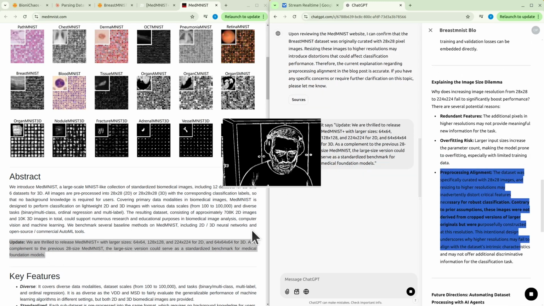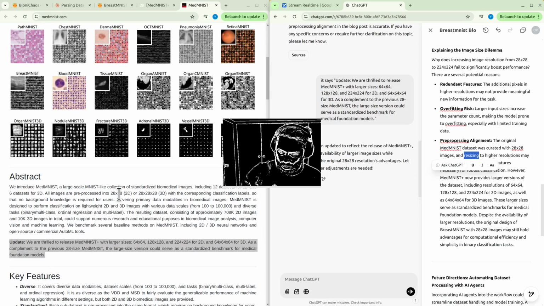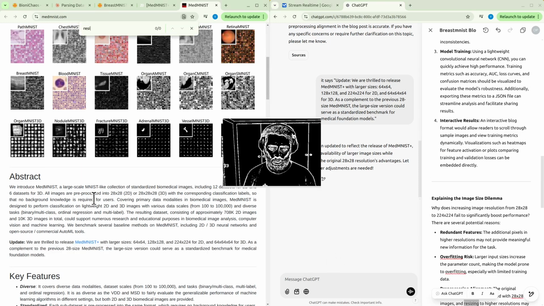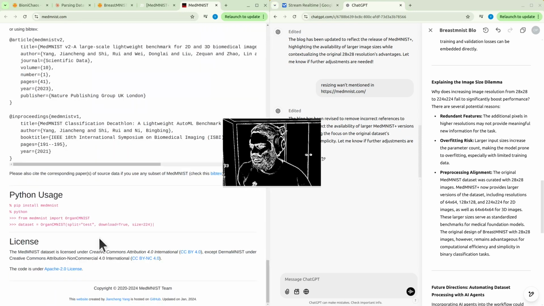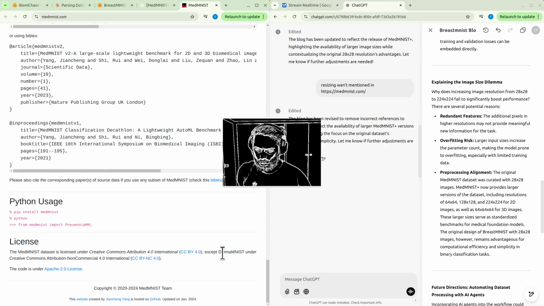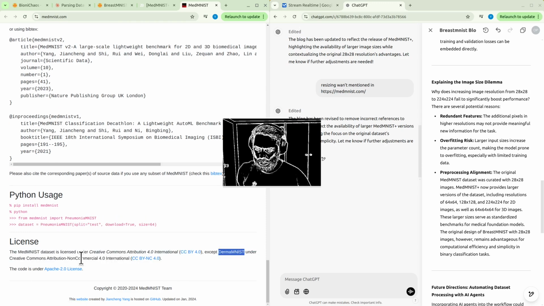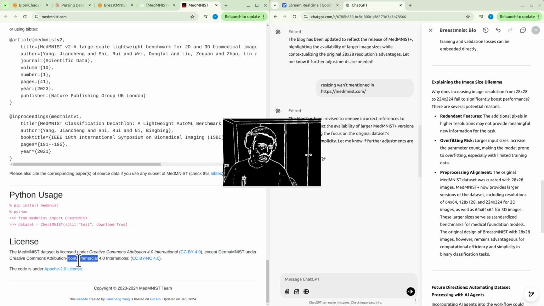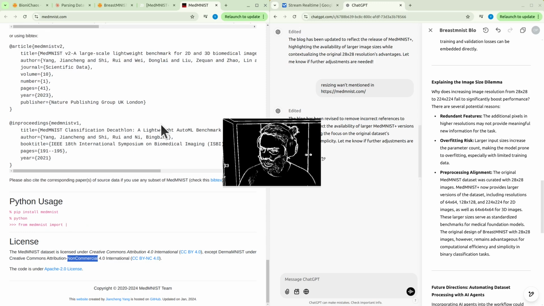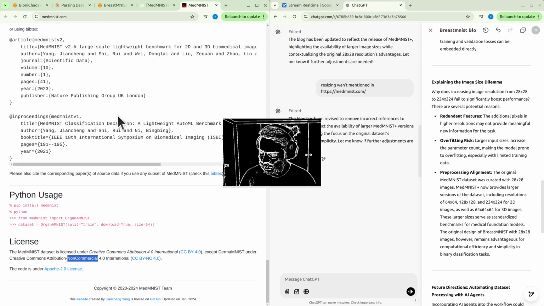This is a different dataset. Not sure if it actually read the thing. There's no resizing mentioned. Yeah, I'm not entirely convinced that it actually read the whole website. Interesting that all of the datasets are Creative Commons, allowing you to do anything you want, except one that is Creative Commons but non-commercial use. Not sure what's the reasoning behind that, but okay.